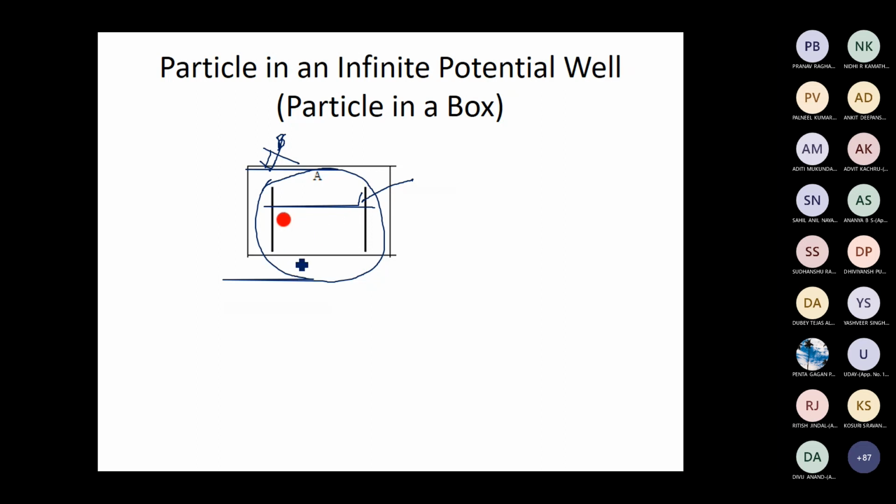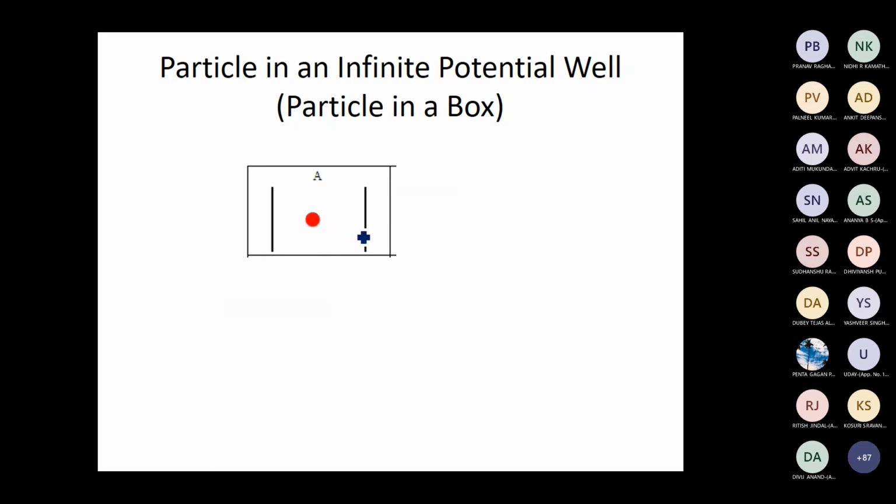I'm just asking qualitatively. You need not give me any number about the probability. What will be the probability of finding the particle at different points in space inside this well? Whether it is the same for all the points or different for different points. What is the probability of finding the ball here? And here? Whether it will be the same for all the points or whether it will be different?